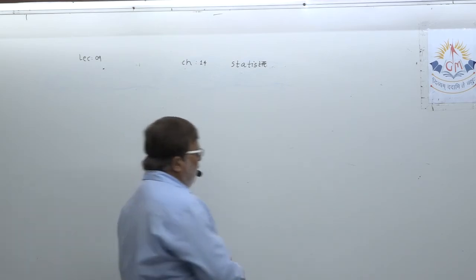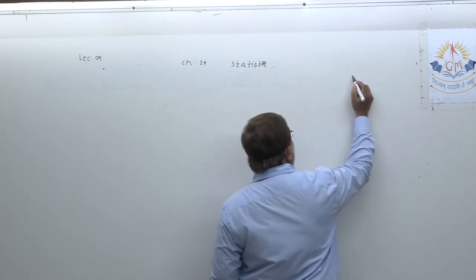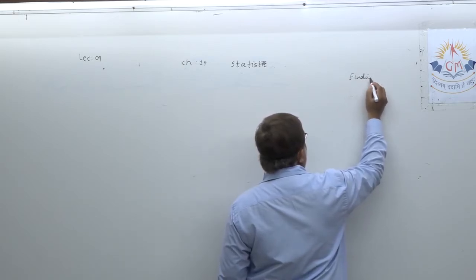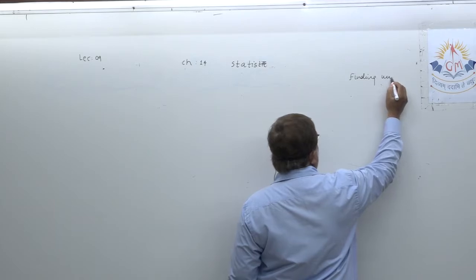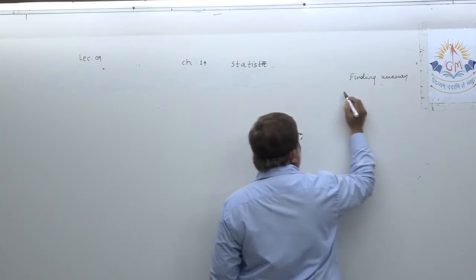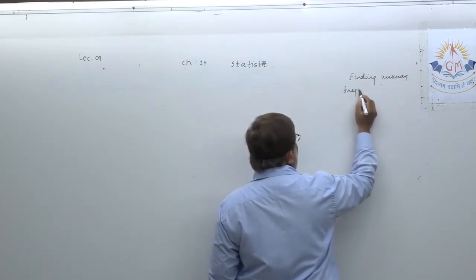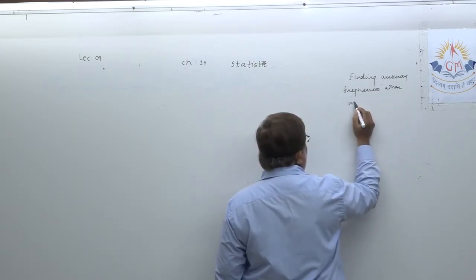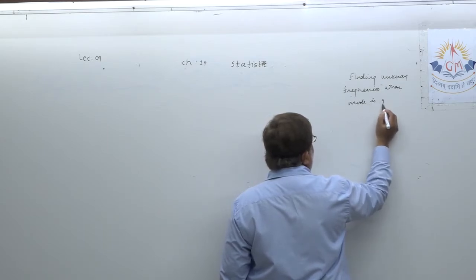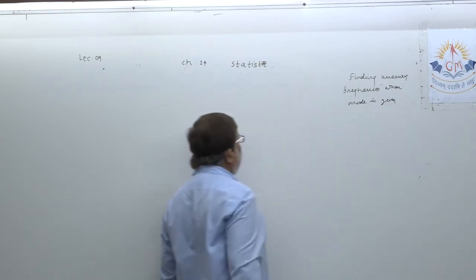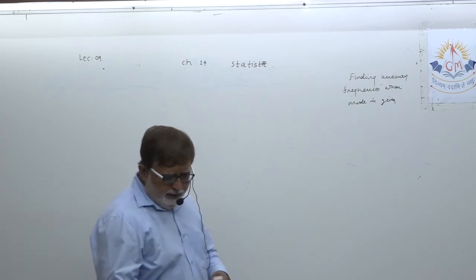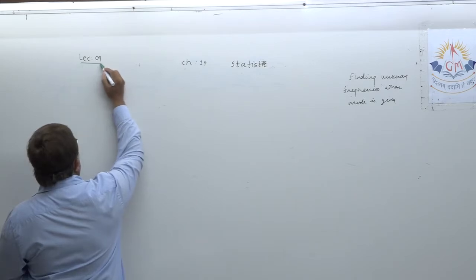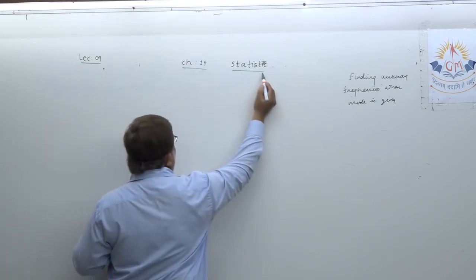What is the topic title today? Finding unknown frequencies when mode is given. This is what we are going to target today. Mode is given and you have to find two unknown frequencies.